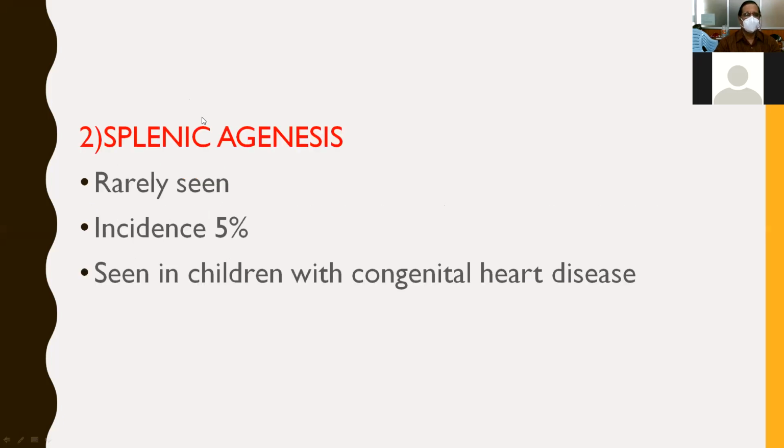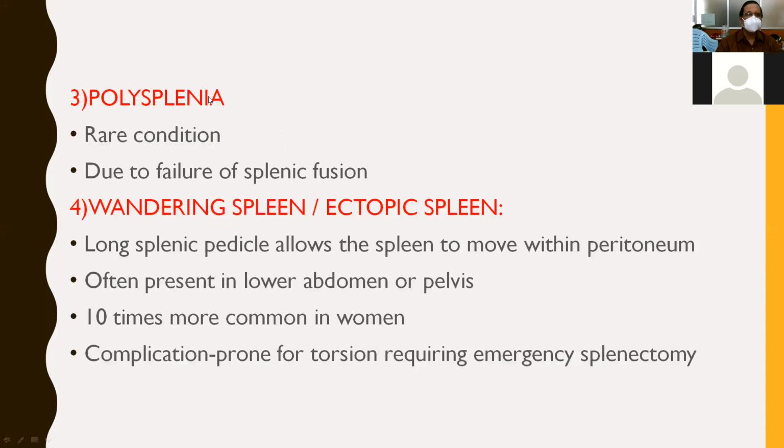And the second abnormality is splenic agenesis, that is absence of the spleen, where it is not developing. It is rarely seen, only in 5% of the cases. It is seen in children with congenital heart disease. So splenic agenesis is usually associated with congenital heart disease.